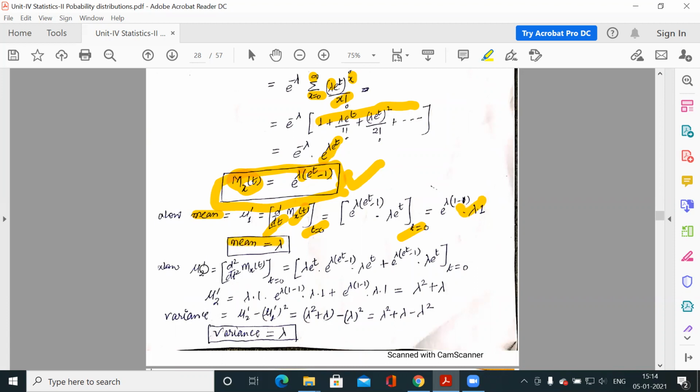Similarly, for variance, you need to know mu2 dash. So it is double differentiation of MGF, moment generating function, at t is equal to 0. You will get this, and variance is mu2 dash minus mu1 dash square. So solving this, you will get variance is also lambda.